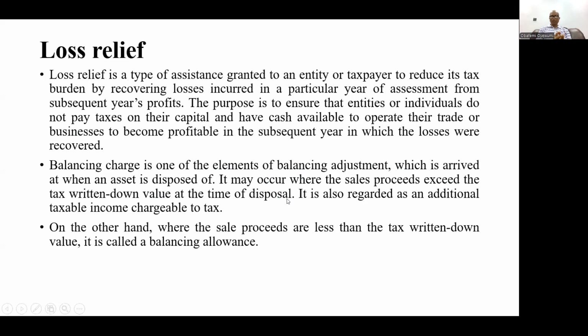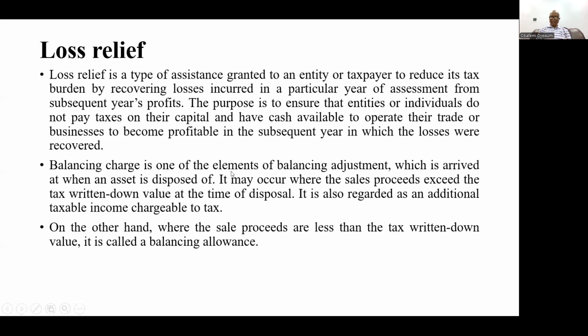Tax written down value is the cost of the qualifying capital expenditure minus the capital allowances that have been deducted over the years. So when the company sells that particular asset, the tax written down value will be deducted from the sales proceeds, and once that is done, that's the balance.